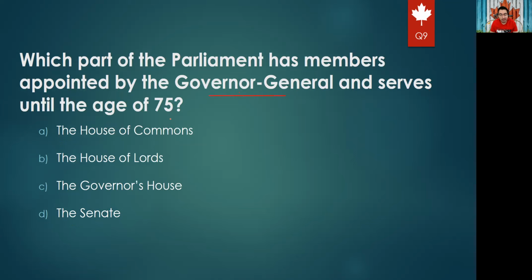Next question: which part of the Parliament has members appointed by the Governor General and serve until the age of 75? Okay, the Parliament has three parts: the House of Commons, number one. The House of Lords is not a part of the Parliament. The Governor House is not a part of the Parliament. The Senate, yes, it is a part of the Parliament. And the third part of the Parliament is the sovereign, right? Which is not in the options here. So which one of those is appointed by the Governor General? For sure, we know that the House of Commons is elected by people, so the right answer for sure will be the Senate.